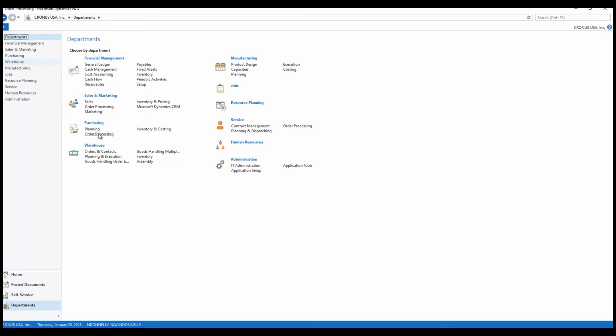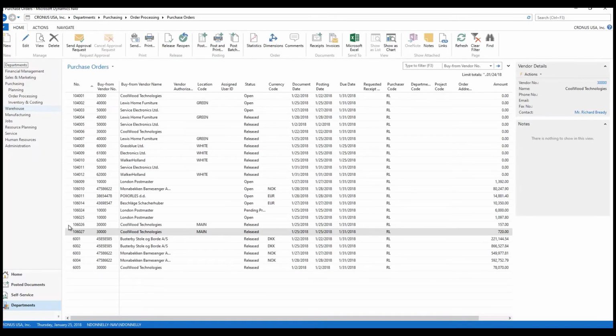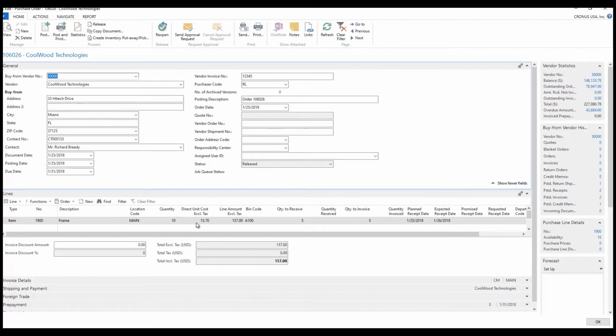So I'm going to go to purchasing and purchase orders, and I've set up a couple of purchase orders out here. So I have 106026, and I've set this up, and it's in my main location, a quantity of 10 of these to receive. And if you notice in this field that's out here, it says quantity to receive.